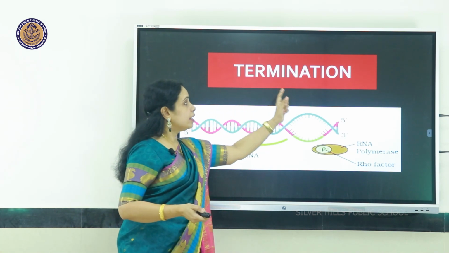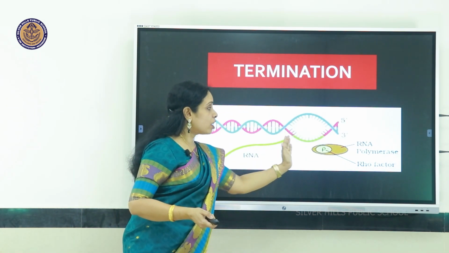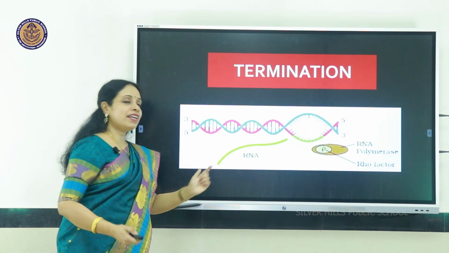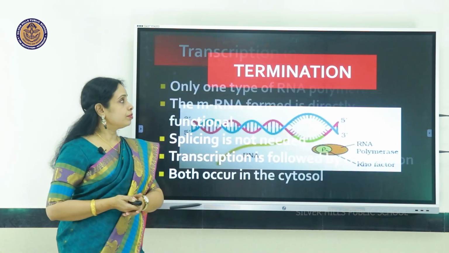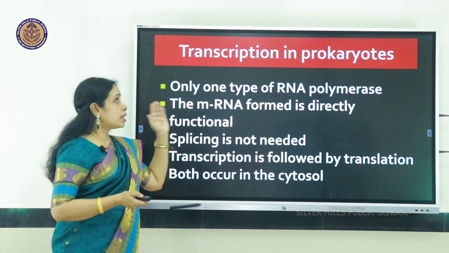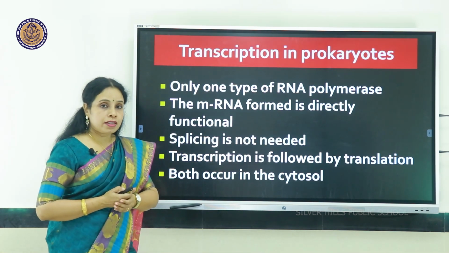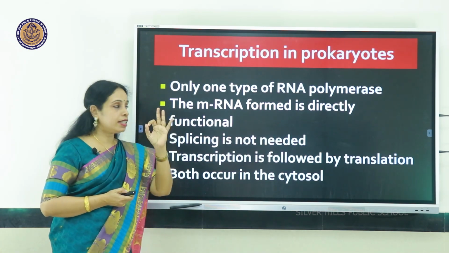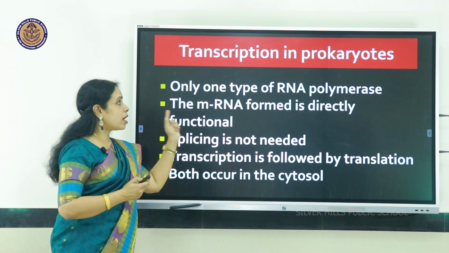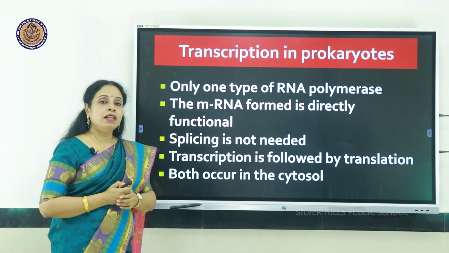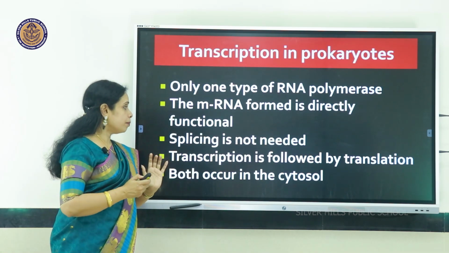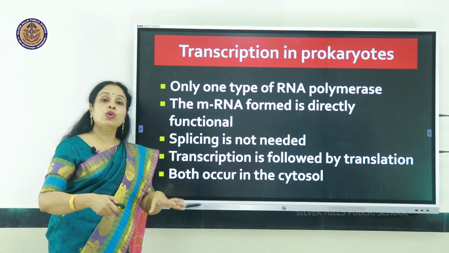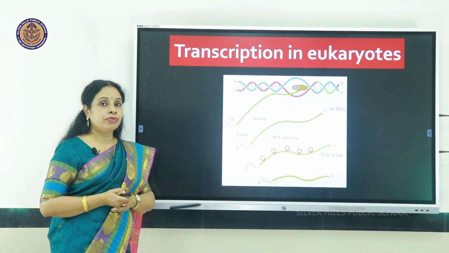And finally, termination, where Rho factor releases the enzyme and the newly formed RNA is released. In prokaryotes, there is only one type of RNA polymerase which forms all the three RNAs. The mRNA formed is directly functional. There is no need for splicing. Transcription is followed by translation and both occur in the cytoplasm.